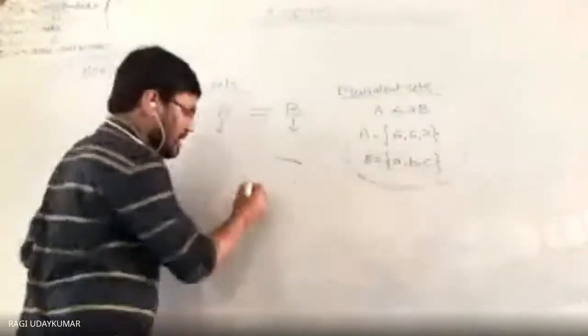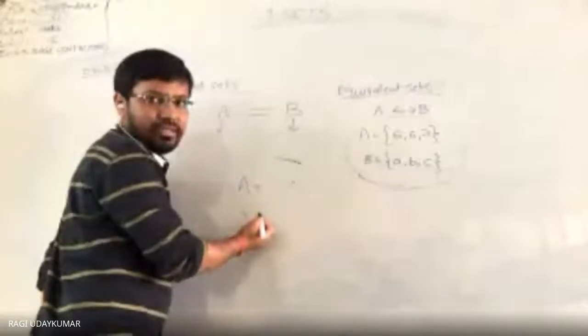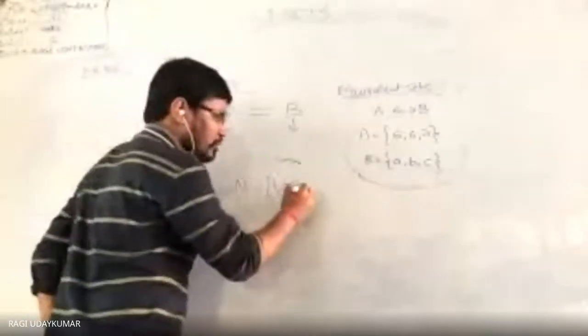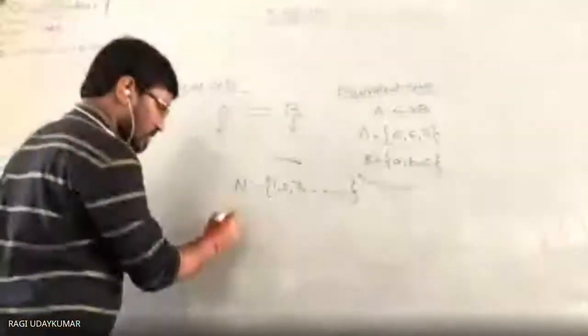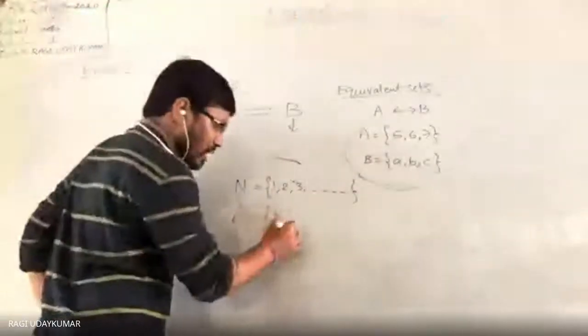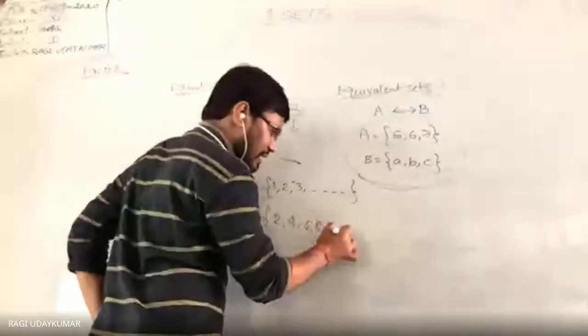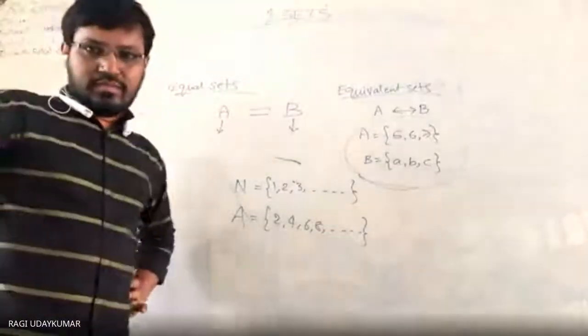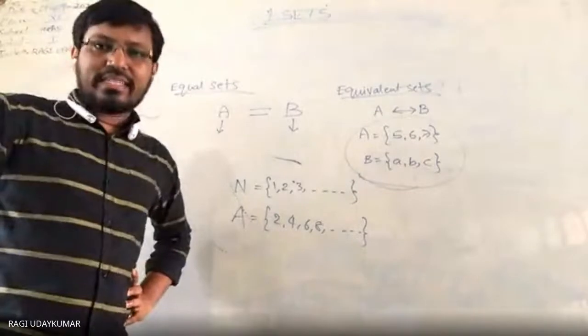Infinite cases. N is the set of the natural numbers: 1, 2, 3 and so on. Like this, it is an infinite set. And A is the set of the even natural numbers. I have taken 2, 4, 6, 8 and so on. These two sets are equivalent.